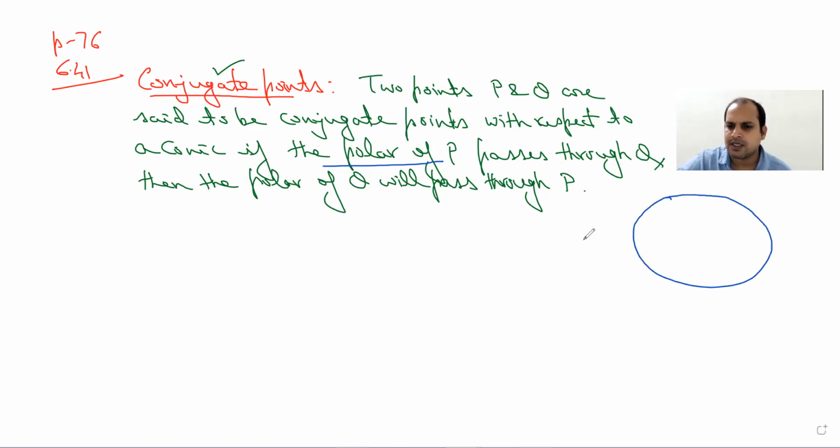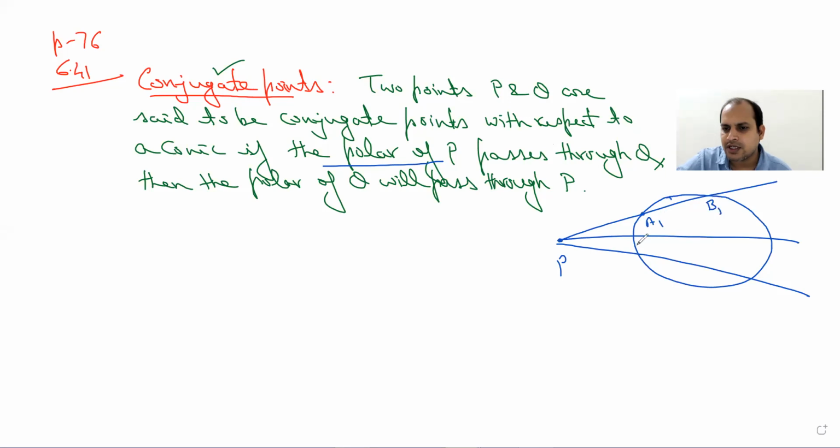If your point P lies outside, then for obtaining the polar, from this point we draw variable chords. Suppose this one is A1B1, this one is A2B2, this one is A3B3, and so on. One can draw an infinite, in fact uncountable, number of variable chords passing through point P to this circle, in general to this conic.